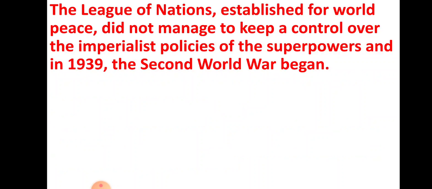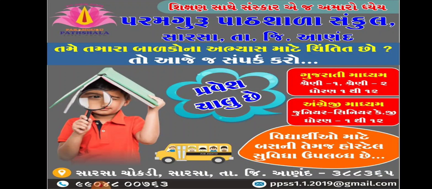You all know that the League of Nations was established for world peace, so that there would not be war. But what happened? They did not manage to control it, and that's why the Second World War started in 1939.